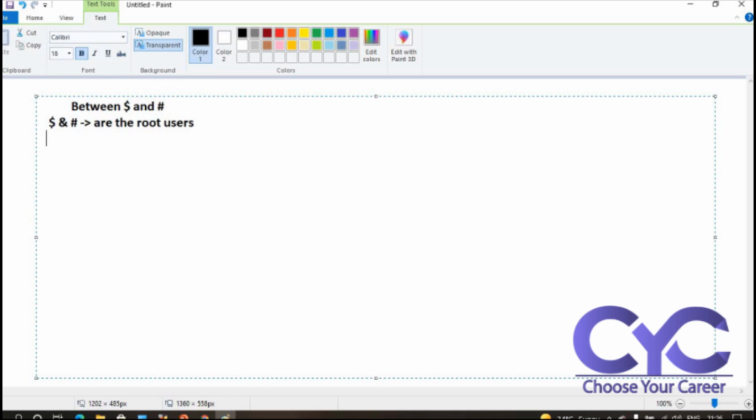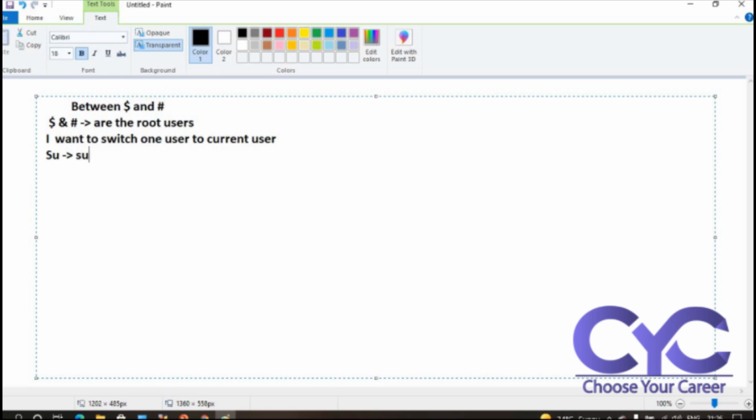So here I want to switch one user to the current user. By using su, which is nothing but sudo.